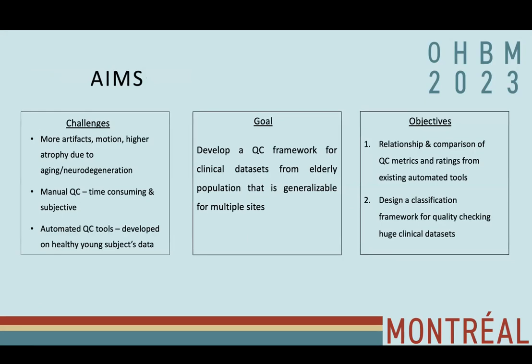In terms of clinical datasets, QCing T1 weighted brain MRI is often challenging because of artifacts, motion, and higher atrophy due to aging and neurodegeneration in clinical populations. Also, manual QC is time consuming and subjective. Automated QC tools are developed, but they are almost always developed on healthy young subjects' data. So, in this work, we would like to develop a QC framework for clinical datasets from the elderly population that is generalizable for multiple sites.